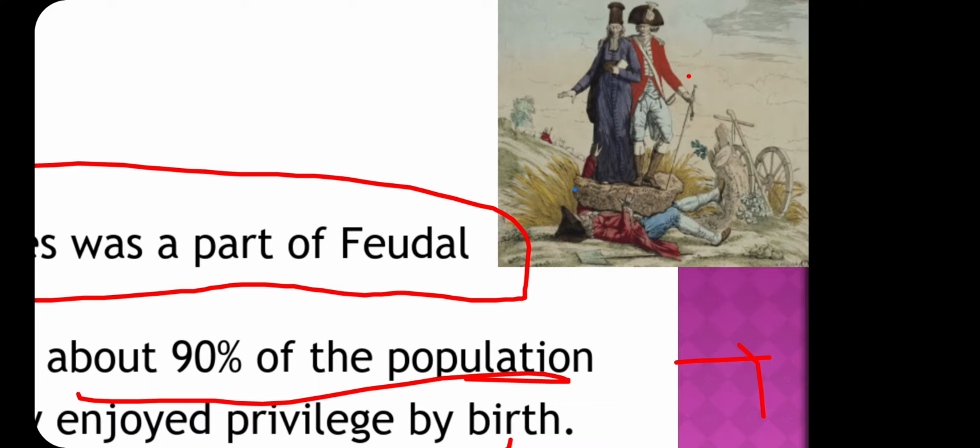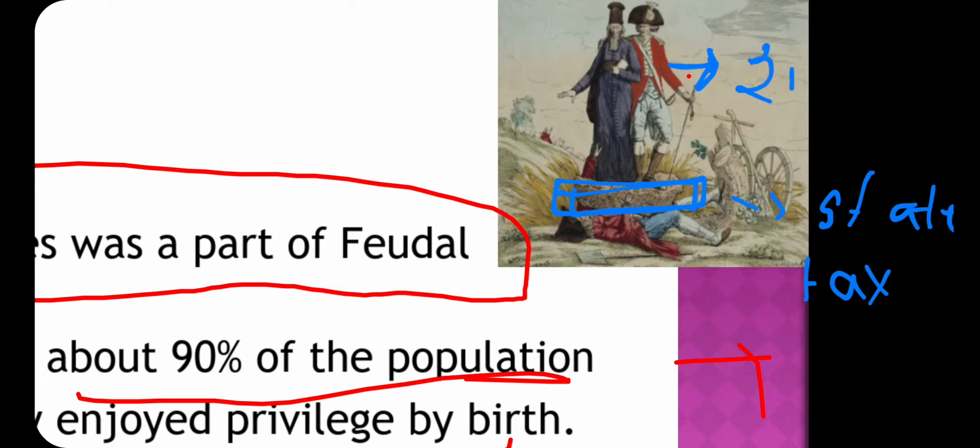Over here there is a big rock, which symbolizes the state taxes. And here you can see a man with a red robe on him. He is nothing but the second estate.